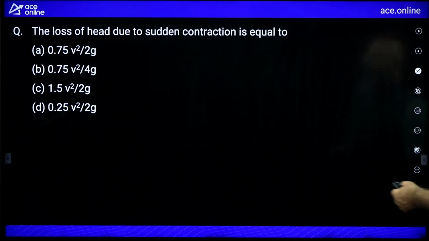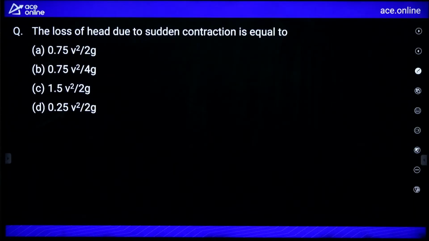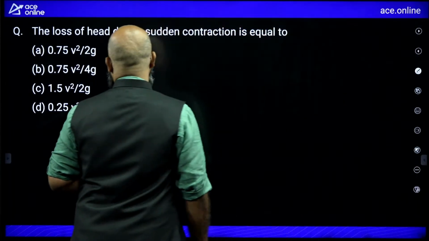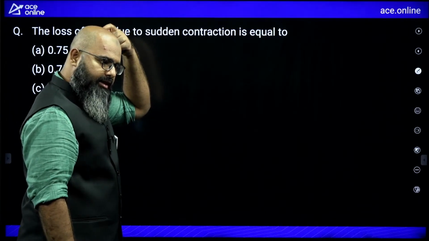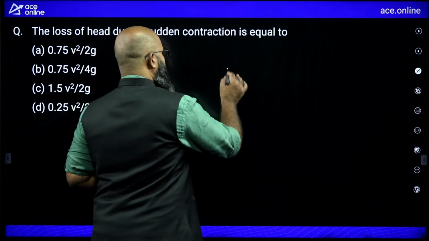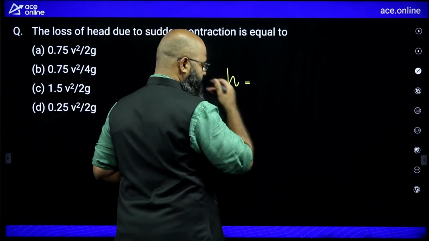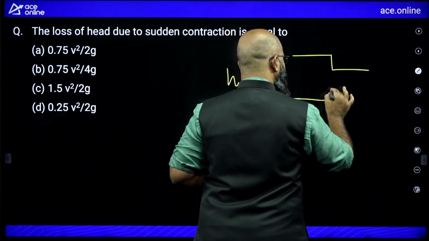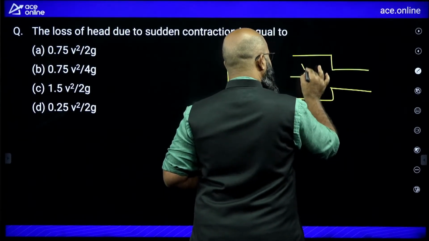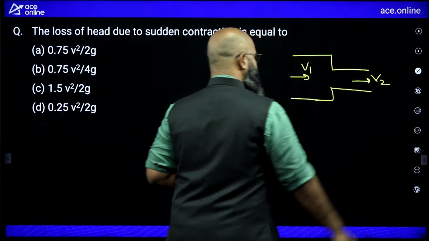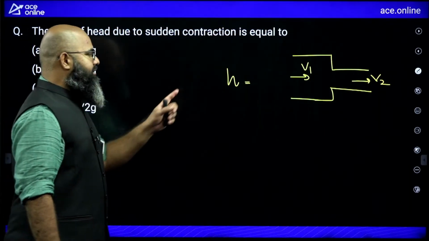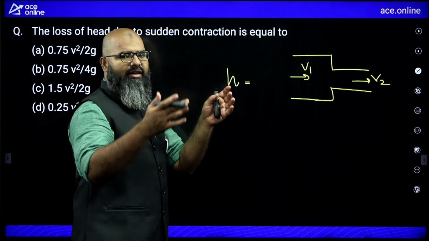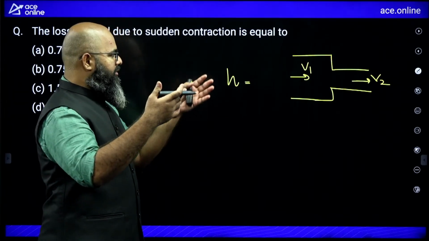Moving further, look at this question. The head loss due to sudden contraction is equal to how much? In the case of sudden contraction, if you remember, let us say this is V1, this is V2 over here. It is supposed to be equal to Vc minus V2 whole square divided by 2g, and all that will give you the 1 by Cc formula.